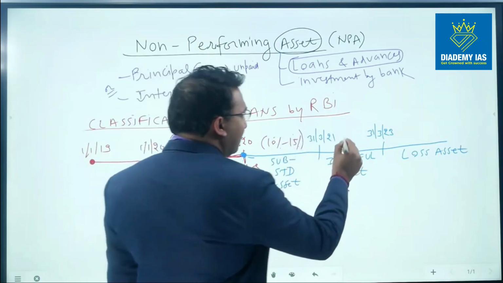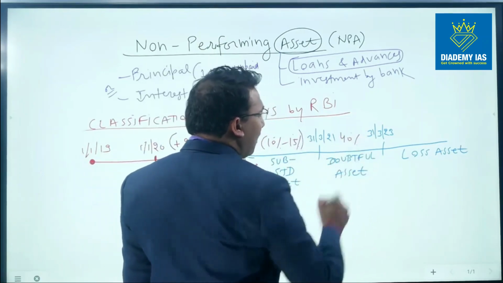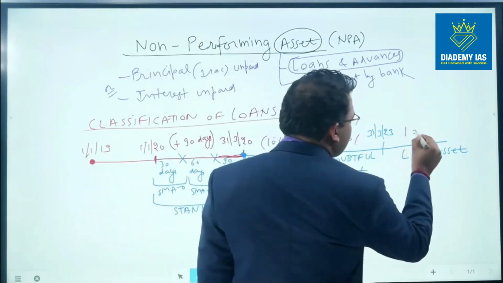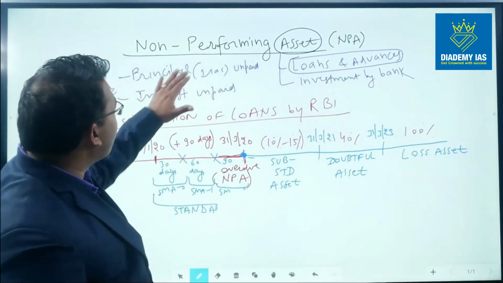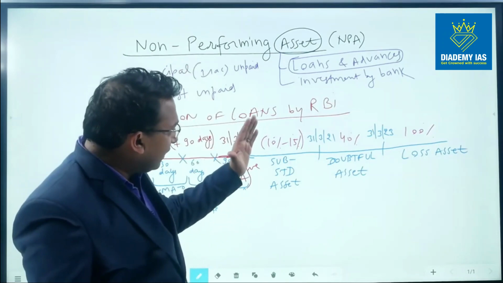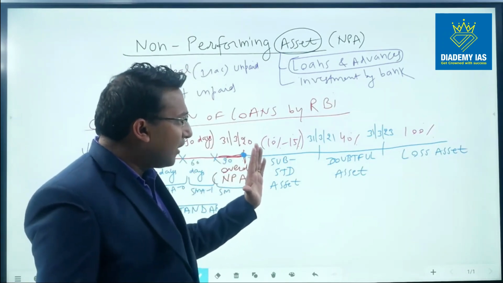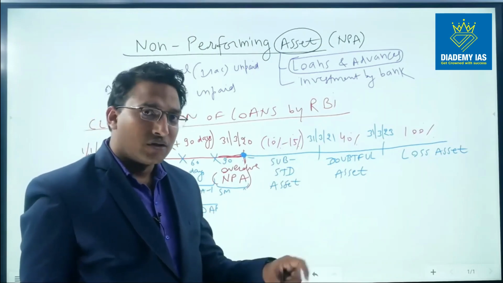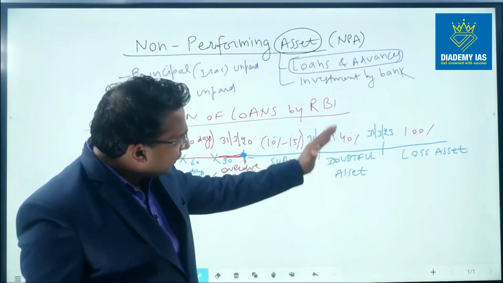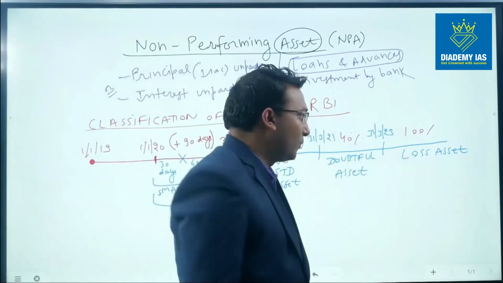In case of doubtful asset, this is 40% of the amount of the loan. And in case of loss asset, this is 100% of the amount of the loan. So if the amount of the loan is 1 lakh rupees, in this time between rupees 10,000 to 15,000 will be reduced from the profit of the bank. In case of doubtful asset, 40,000, and in this case the entire 1 lakh rupees.